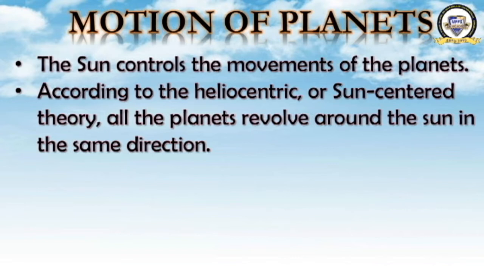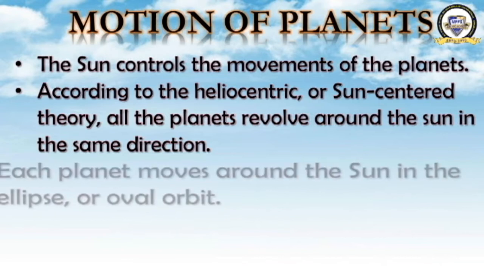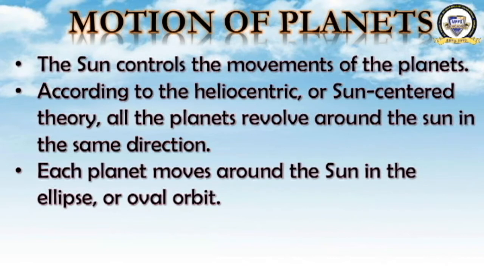The heliocentric or sun-centered theory tells us that all the planets revolve around the sun in the same direction. They don't change their direction. Each planet moves around the sun in an ellipse or oval orbit. They have a route, an area through which they will move, and that route is elliptical or oval in shape.